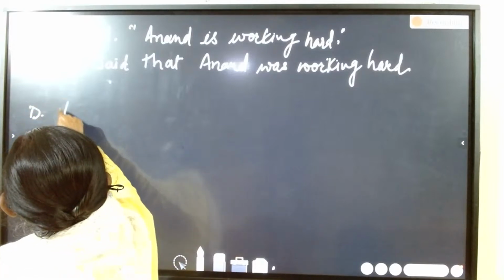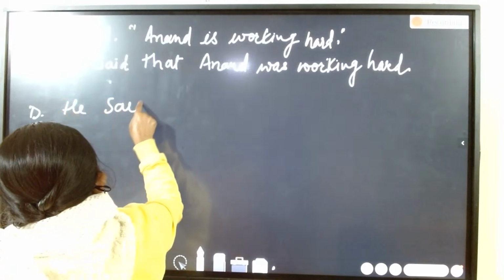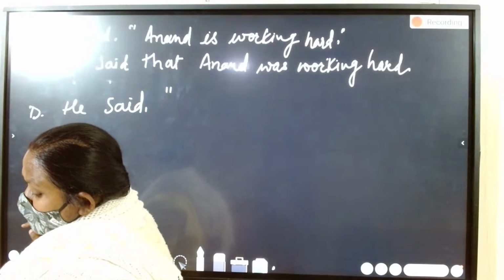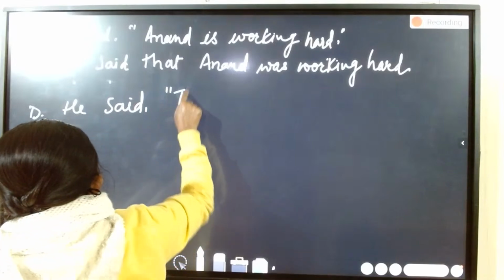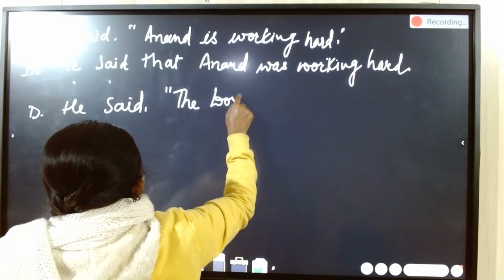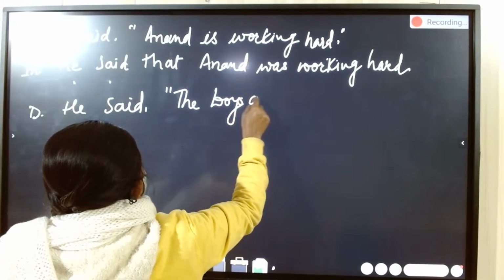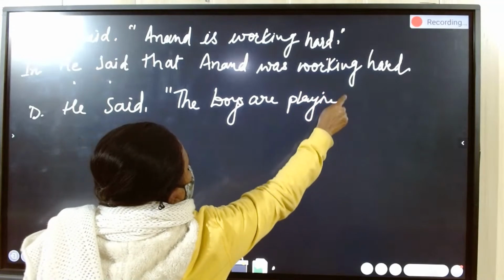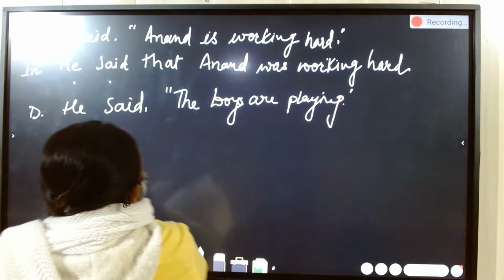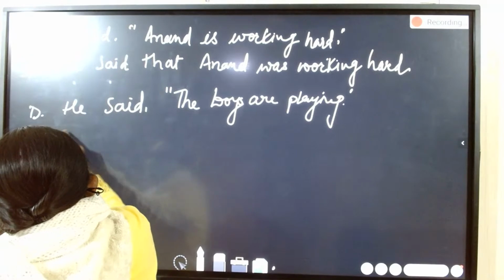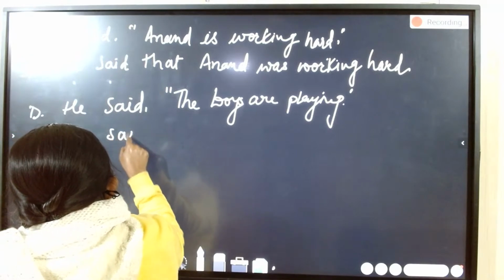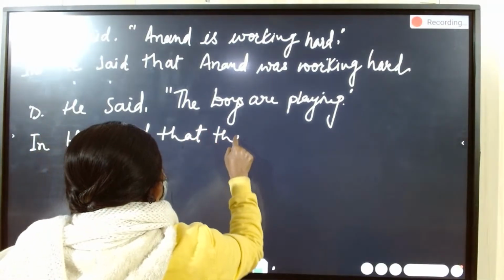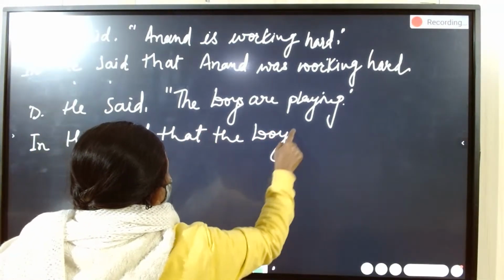He said, the boys are playing. When you change into indirect form, he said, the boys were playing.